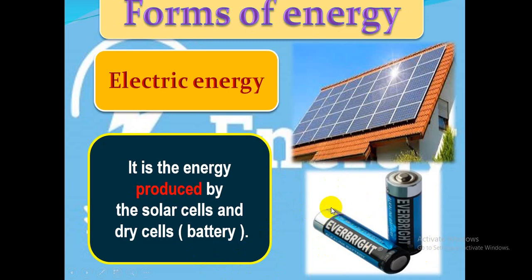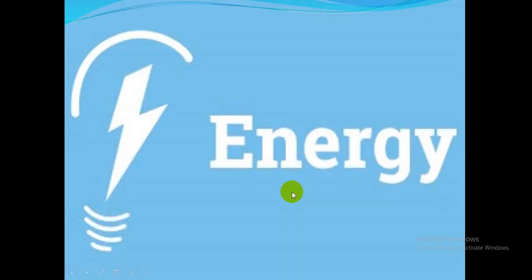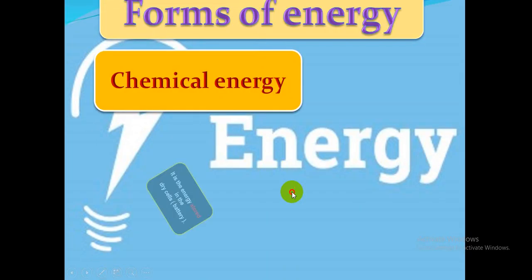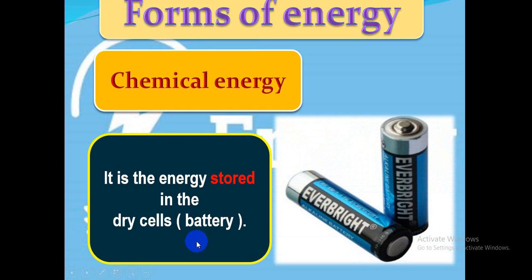The energy produced from the dry cell is electric energy, while the energy stored in the dry cell or battery is chemical energy. Remember, the energy stored in the dry cell or battery is chemical energy, while the energy produced from the dry cell or battery is electric energy.